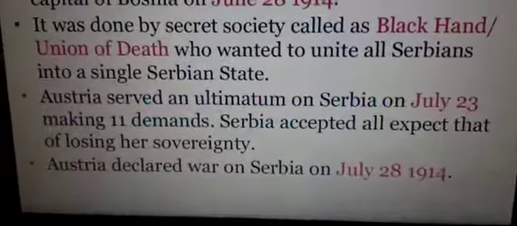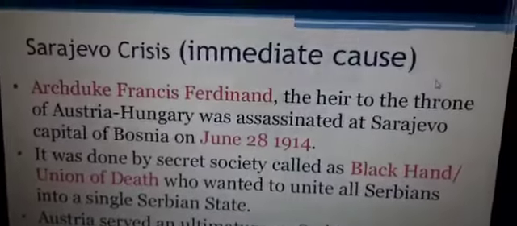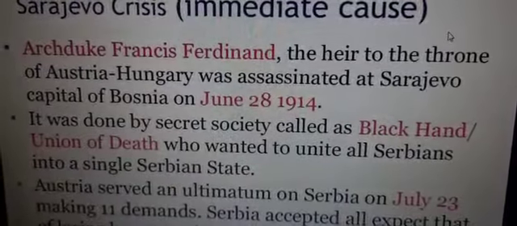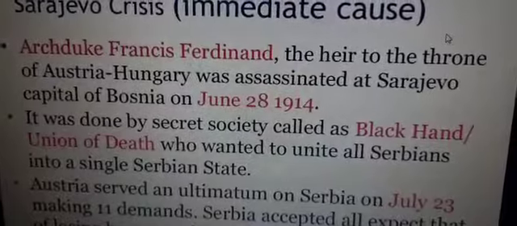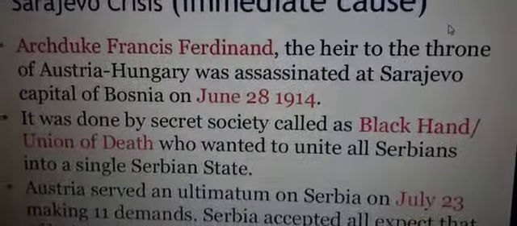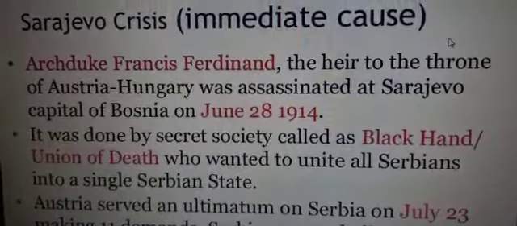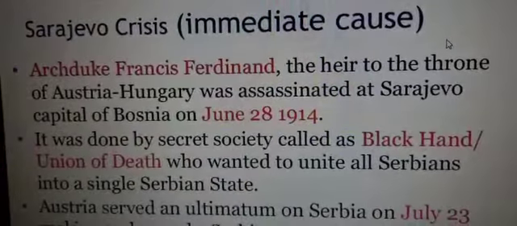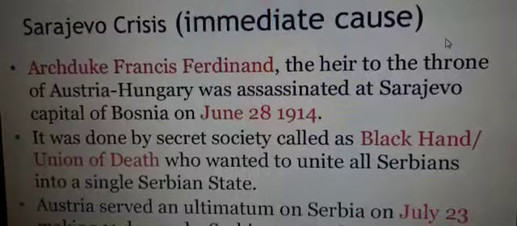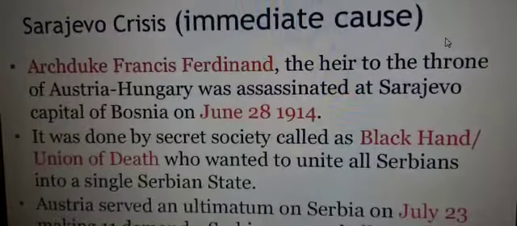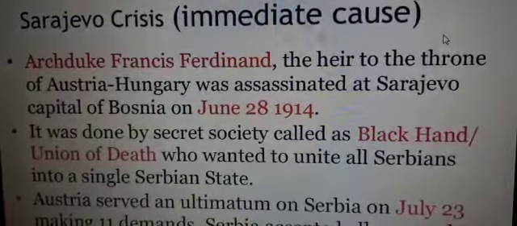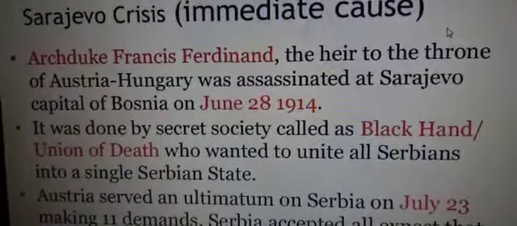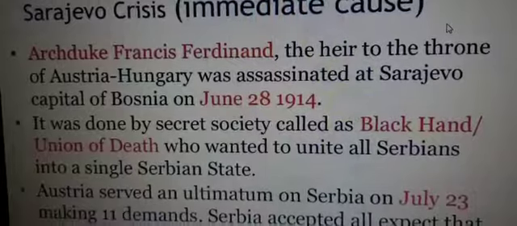So now, children, the Sarajevo crisis is the immediate cause. Archduke Francis Ferdinand, the heir to the throne of Austria-Hungary, was assassinated at Sarajevo, capital of Bosnia, on June 28, 1914. It was done by a secret society called the Black Hand or Union of Death, who wanted to unite all Serbians into a single Serbian state.